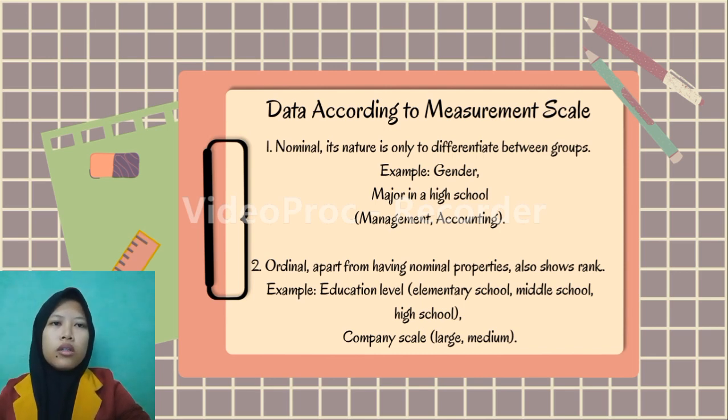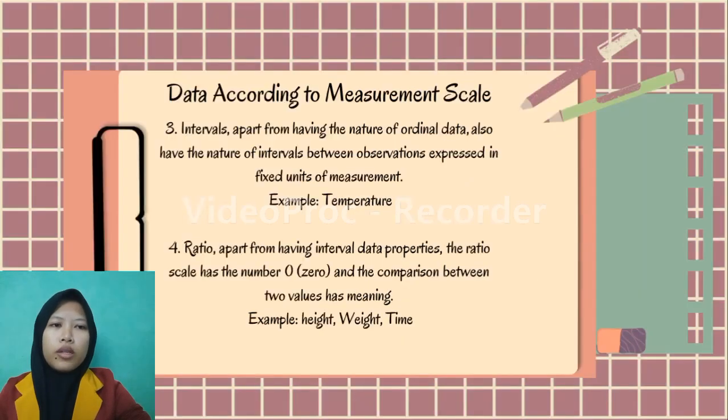Example, gender, major in a high school, management, accounting. 2. Ordinal. Apart from having nominal properties, it also has ranking. Example, education level: elementary school, middle school, and high school. Company scale, large and medium.